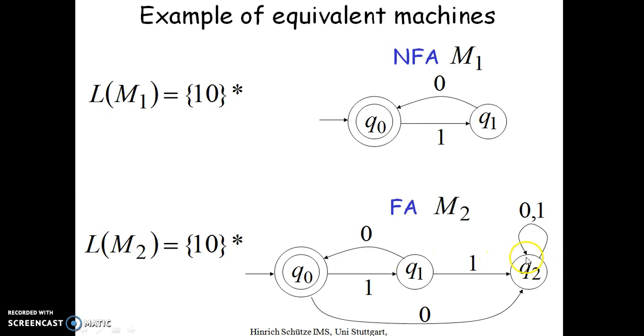The trap state is also a state, so it should have transitions for 0 and 1. So it is a self loop. After going to the trap state, we can read any number of zeros and ones, but it remains in the trap state. So this is a language for which I can construct both the NFA and the DFA. So both machines are equivalent and equally powerful.